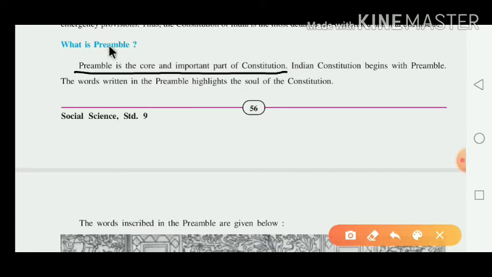Now, what is the meaning of preamble? Preamble means prastavna. And what is the meaning of core? Core means the mool, antarpad. That's why we can say that the preamble is the core, an important part of our constitution.